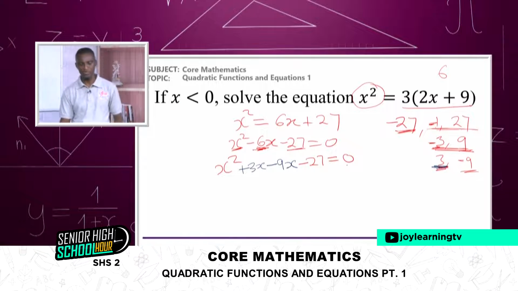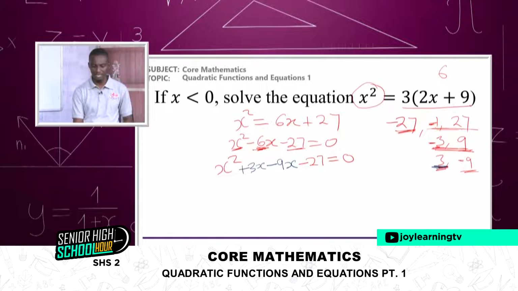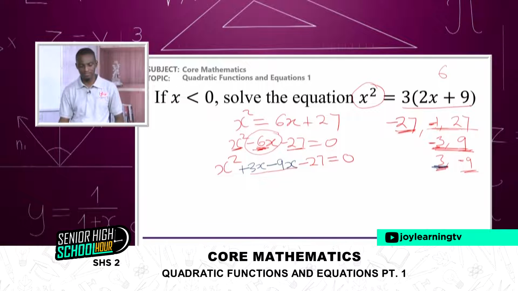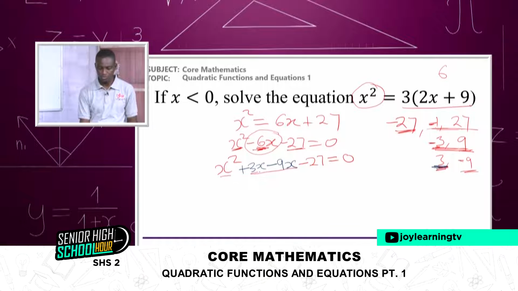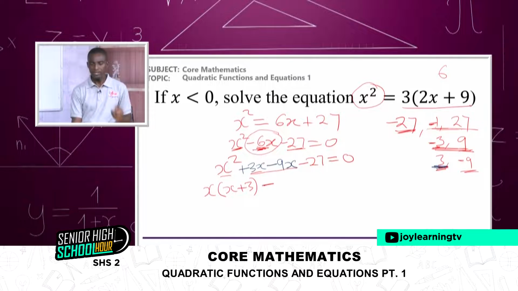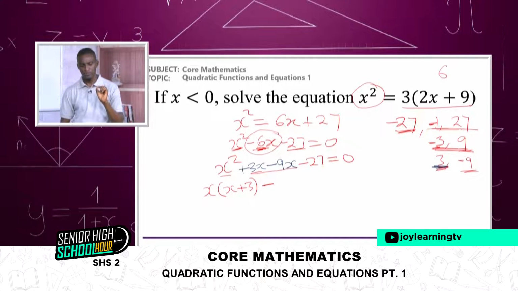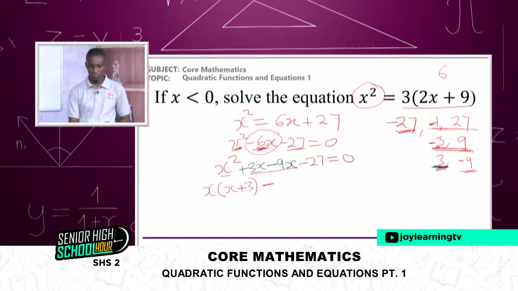You see, what I've done here is just replace 6x. Now I can split them and factorize. I'll do the first two. The common factor for x squared plus 3x is x, so x out, x plus 3. Then negative 9x minus 27. Which one should come out?